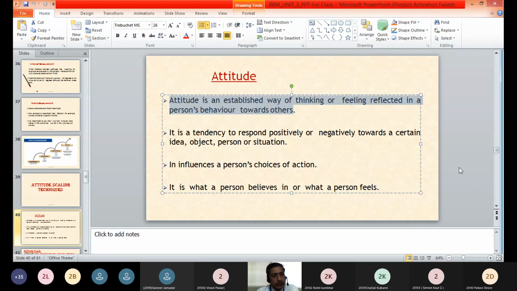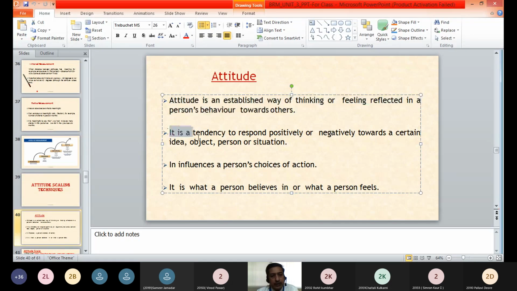So it is correct. It is behavior which is reflected by a person or an individual towards others or towards other objects, and this is because of the way of thinking or way of feeling. So that is called an attitude in a simple way.